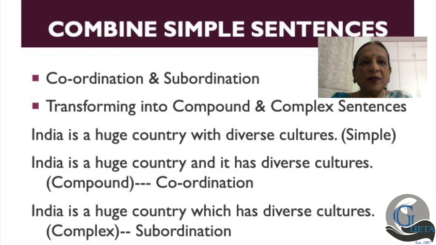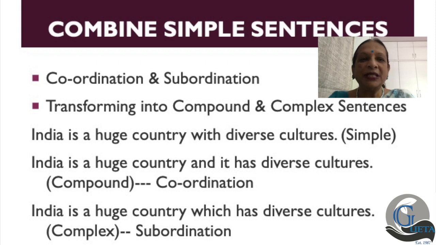So if you were to look at some of the sentences that I gave you earlier, I would like you to look at all of them, and then we will try to transform some of them into compound sentences and complex sentences. Can you read them to yourself, all of them, once again? We are going to look at sentences at random.